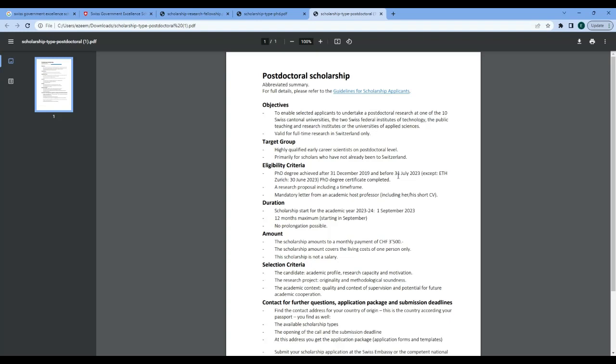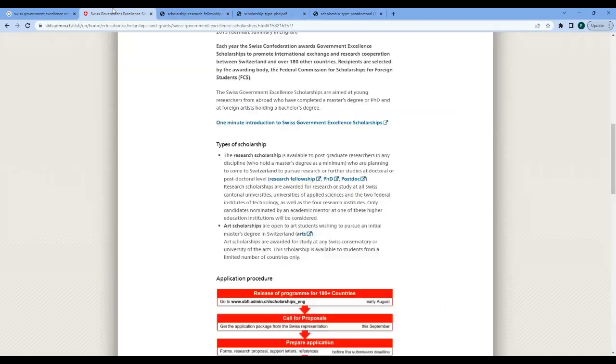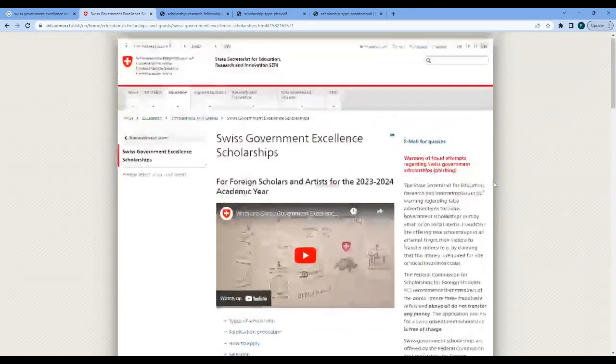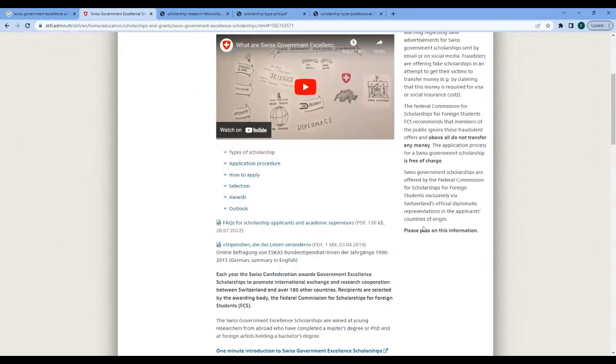The other criteria is similar. But if you observe here, I do not find the age limit that is placed for doctoral scholarship. This is interesting because for the research fellowship and the PhD scholarship, there are age limits. But for this postdoctoral scholarship, I do not find an age limit indicated here, apart from the recency of the PhD. Now, this is it about the types of scholarships that are available under this Swiss government excellence scholarship.